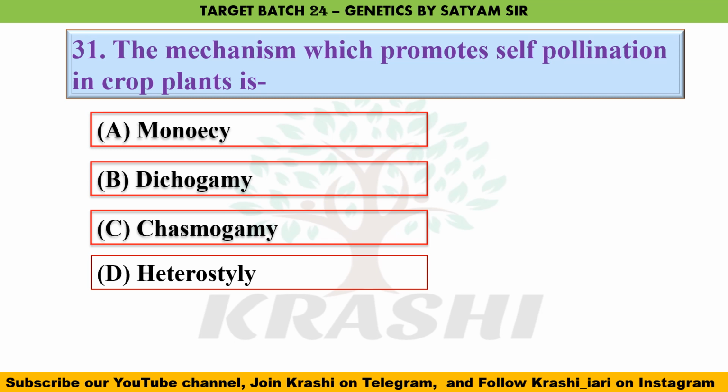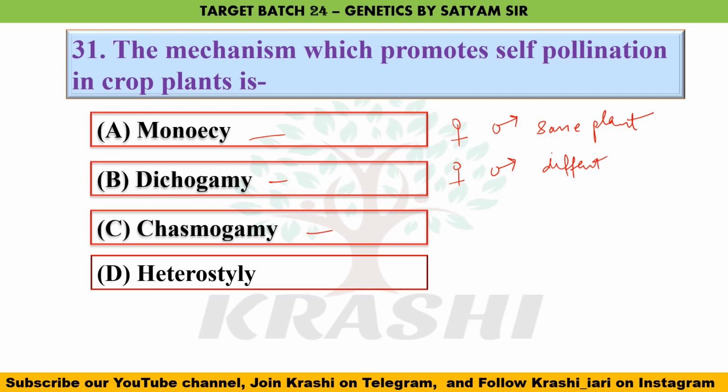Question number 31. The mechanism which promotes self-pollination in crop plants is, if we see the options, monoecy, a condition in which the female flower and the male flower are present on the same plant. In dichogamy, the female plant and the male plant are different.